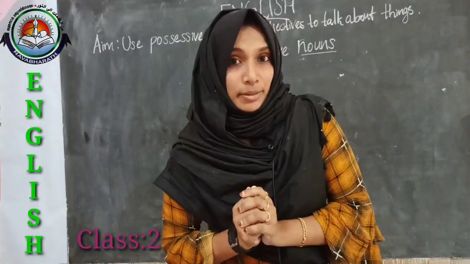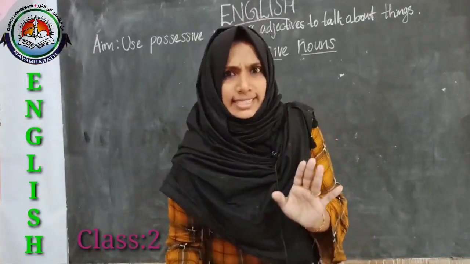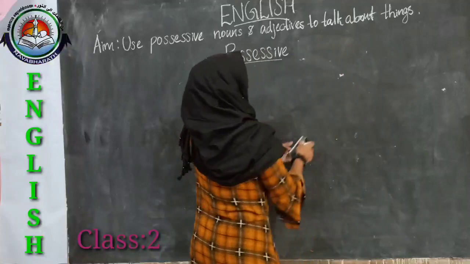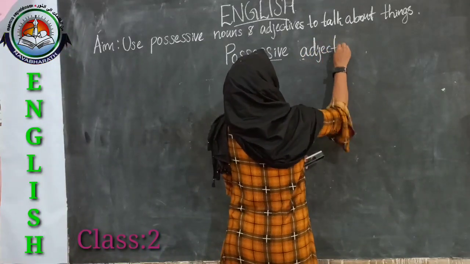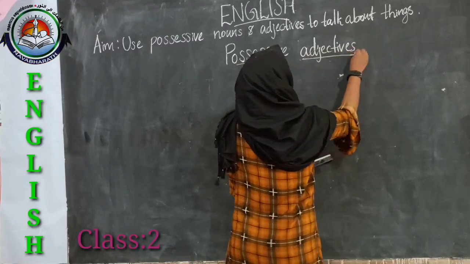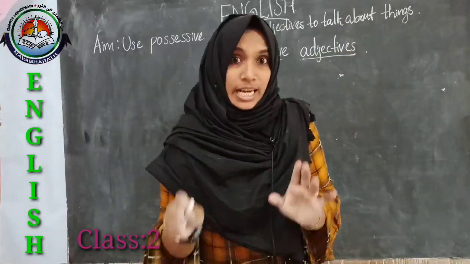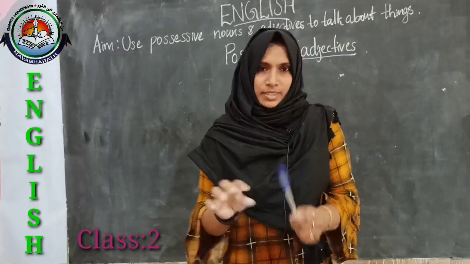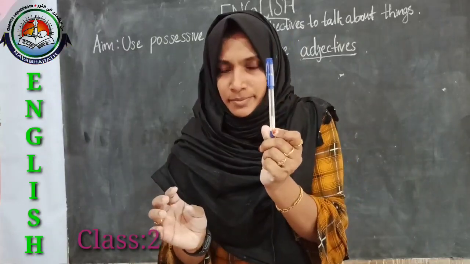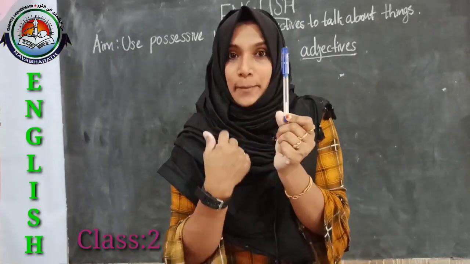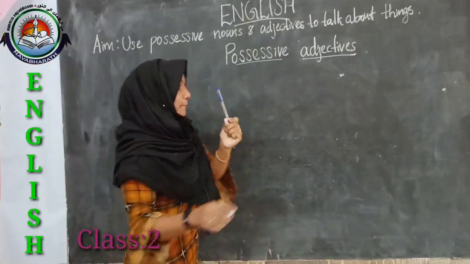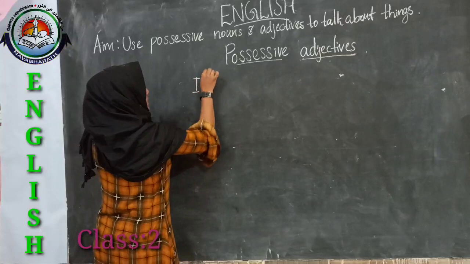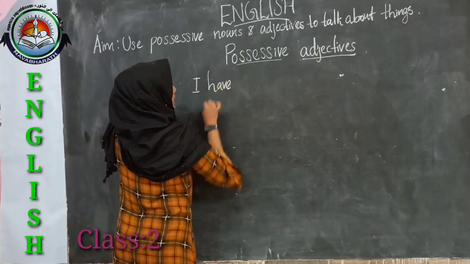Now, let me talk about possessive adjectives. See, whose pen is this? You know, this is my pen. So, I have a pen. This is whose pen? This is my pen.